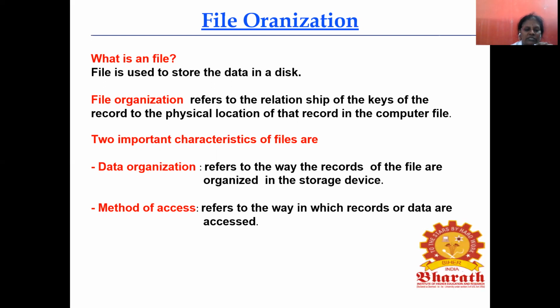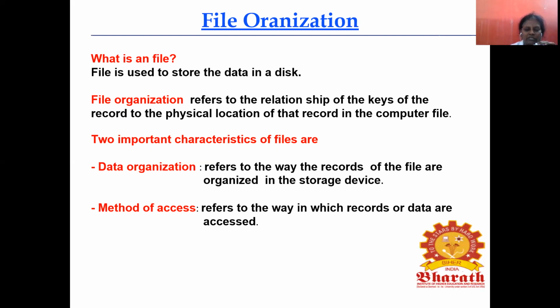So for easy access to the data, we are using file organization. It refers to the relationship of the keys of the record to the physical location of that record in the computer file. So relationship means how the files are organized.